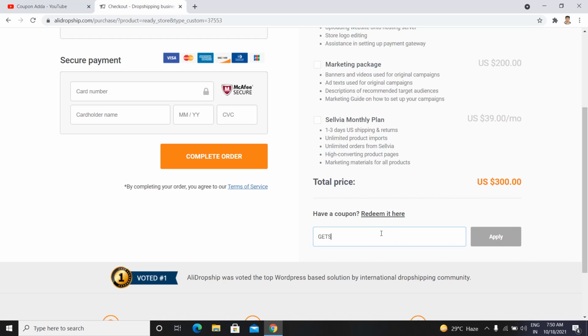GETSTORE15. So guys, GETSTORE15. So after typing this, you have to simply click on this apply button, and let's see how much amount we have reduced.